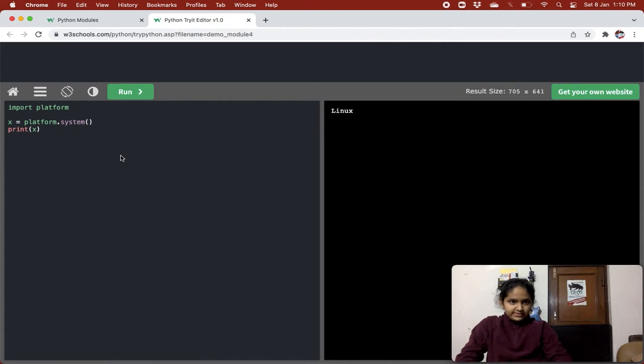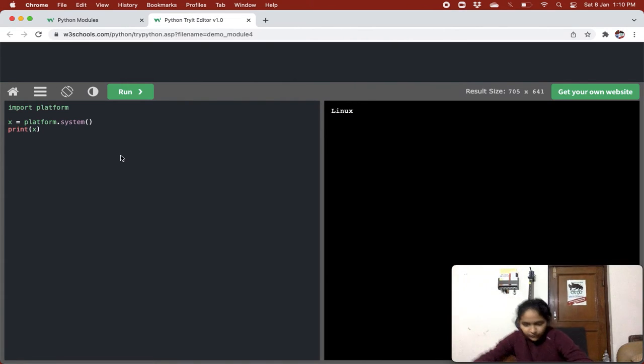So, as I was saying, import platform. There is another module which is platform, and it is already in Python. It is made in Python. It is a built-in module. Now we do x equals platform.system(), then print x, and we get Linux.